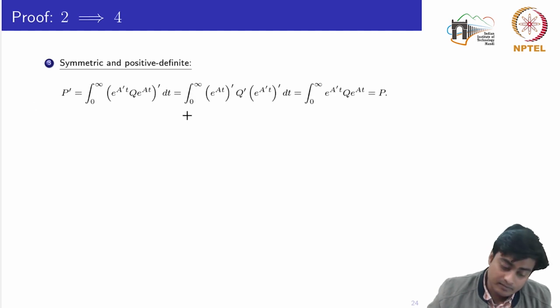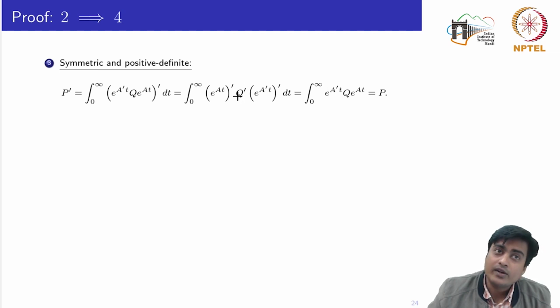We can simplify the transpose in this manner. By using the transpose property, it would become e to the power A transpose t. The first term would go into the last with the transpose, and this term would become Q transpose. So finally we would have e to the power A transpose t.